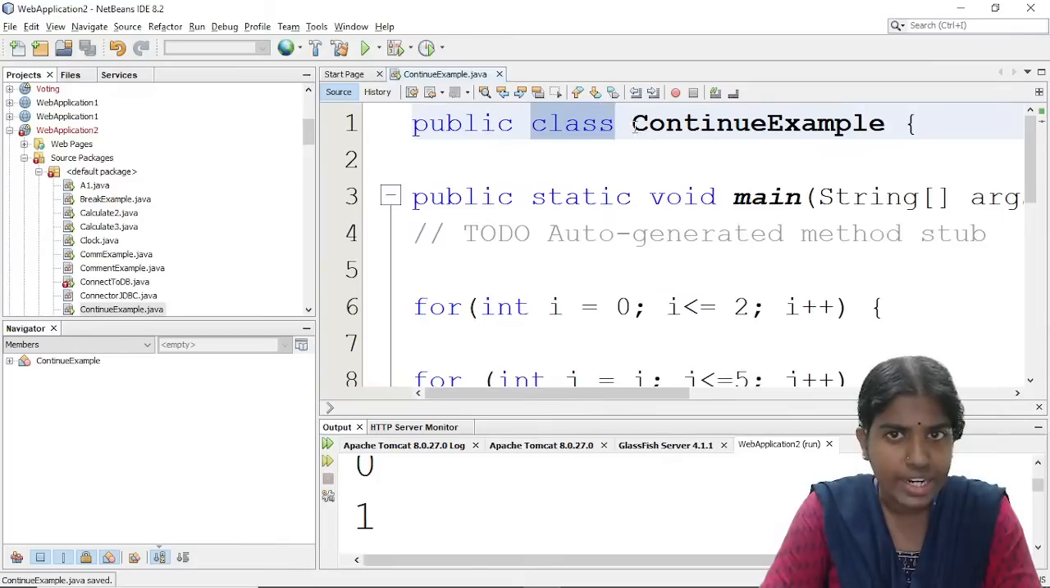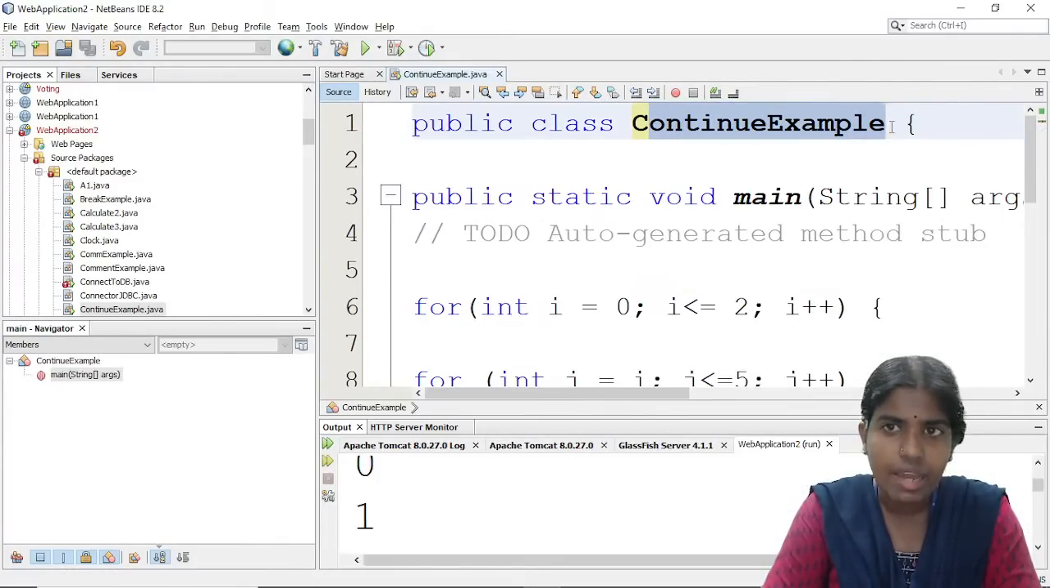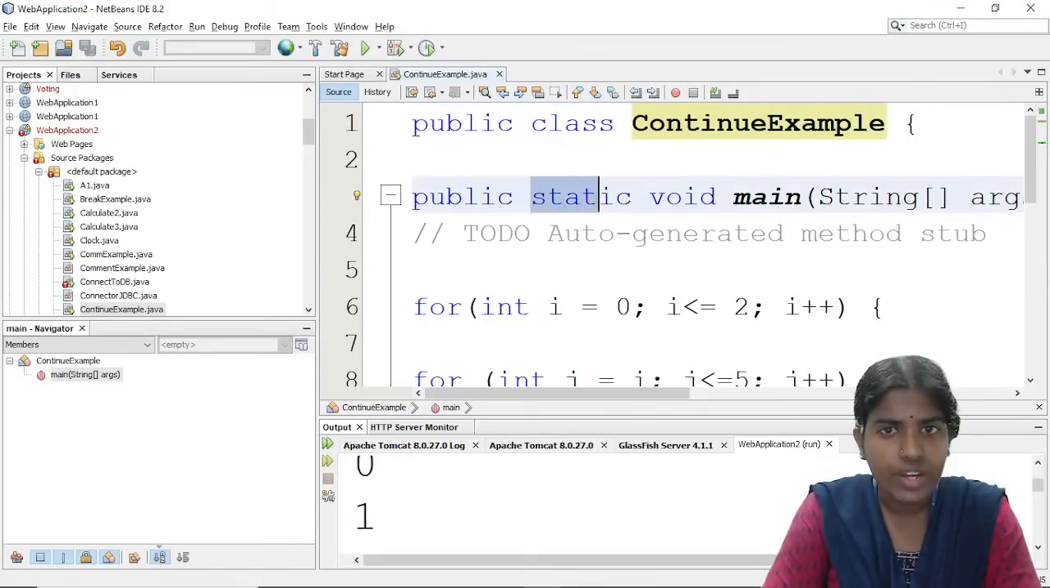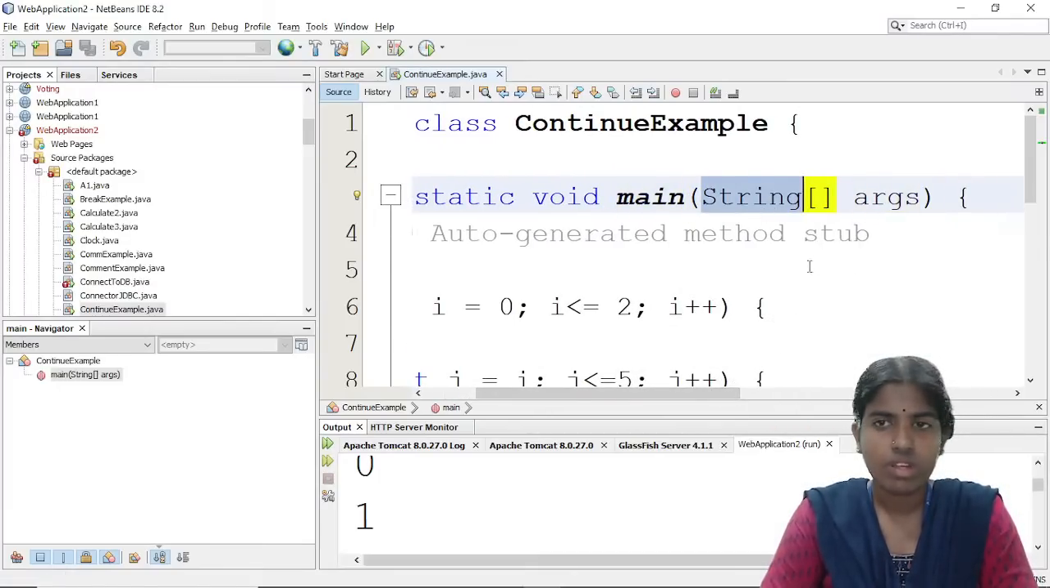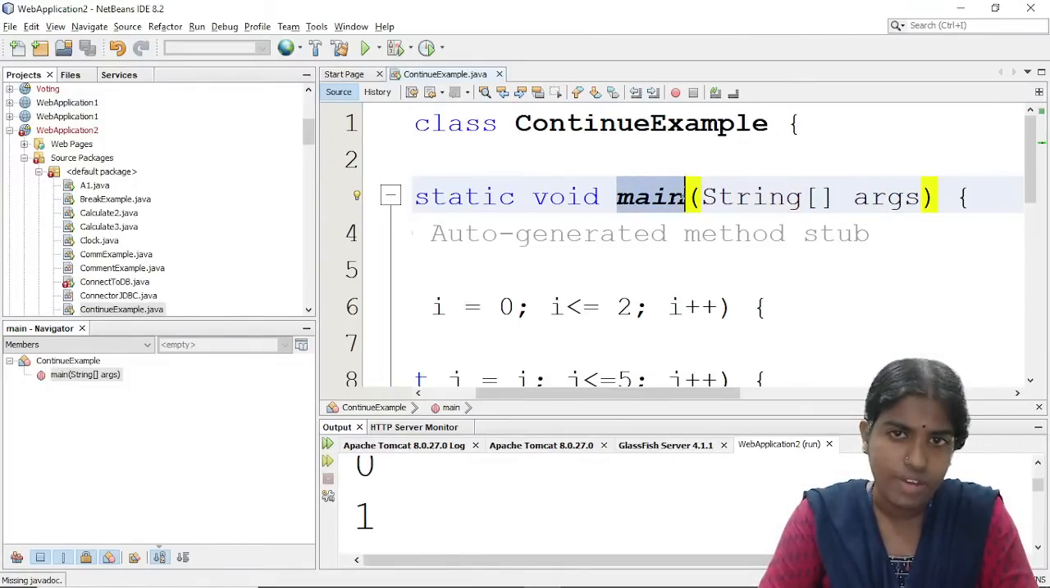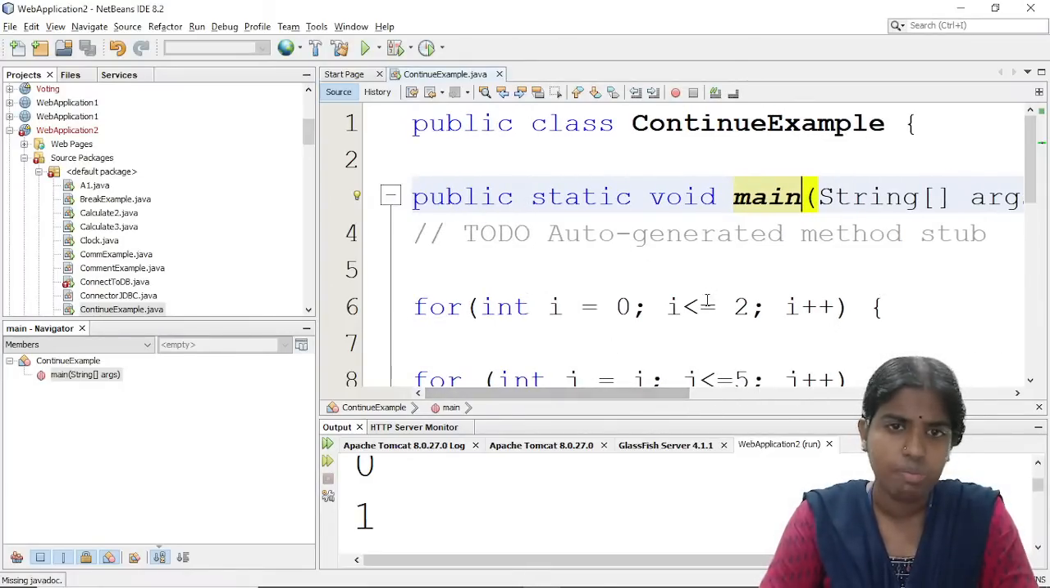Whenever I want to create any new class, I am using the class keyword followed by the name of the class. So I am creating a class called ContinueExample. It is prepended by this public access modifier. And inside this, whenever I want to create any main method, I am just giving here public static void main. The argument is passed as a string array, String[] args. So the JVM comes in, always my program execution starts from the main method.